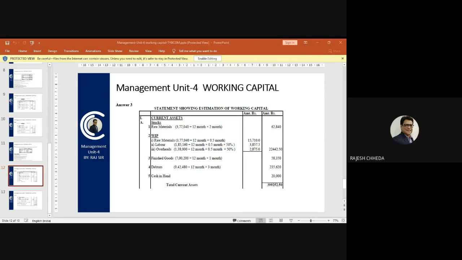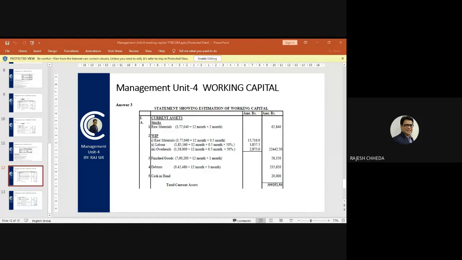Next is finished goods. Here, the figure which you are taking is a total cost figure because we are calculating finished goods, where all material, all labor, all overheads are included in that finished goods. So 7,200,000 divided by 12 into 1, which gives you 58,350. So this is what finished goods stock amount you have to write in estimated working capital requirement.